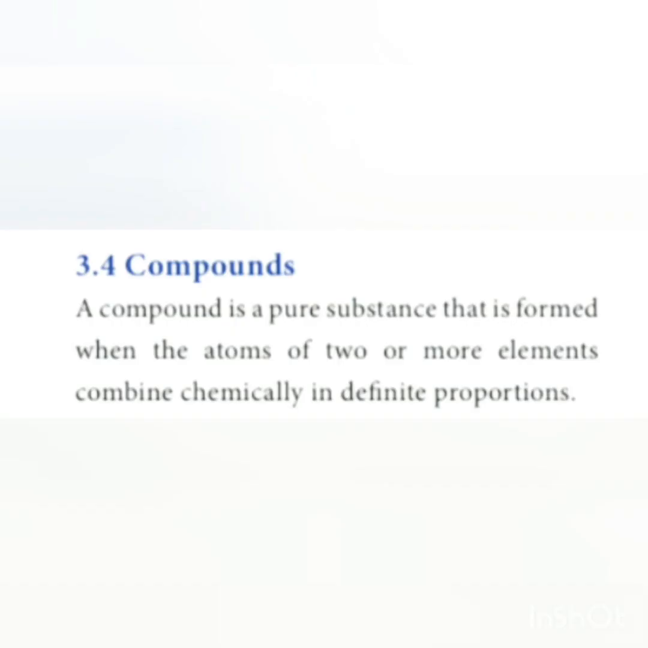Now we will see compounds. A compound is a pure substance that is formed when the atoms of two or more elements combine chemically in definite proportions. So, only when atoms combine chemically are compounds formed. And that too in definite proportion, we cannot combine as we like. Only in definite proportion, if it is combined, compounds will be formed.